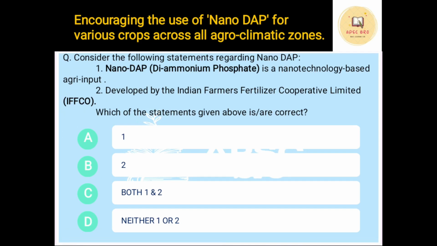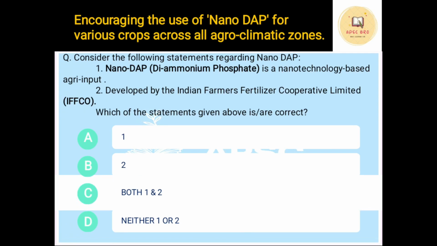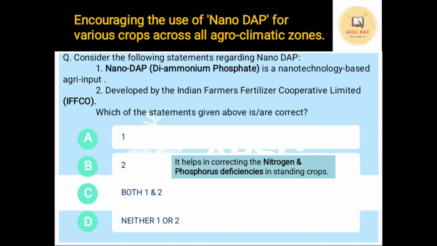DAP is diammonium phosphate. Is it nanotechnology based input for agriculture? First option. Second, it is developed by Indian Farmers Fertilizer Cooperative Limited. Okay, now both these statements are correct. Now, what is the use of this nano DAP technology? It helps in correcting the nitrogen and phosphorus deficiencies in standing crops. So it is a kind of fertilizer which gives very important nutrients for a plant, which is nitrogen and phosphorus. Okay. And it is developed by Indian Farmers Fertilizer Cooperative Limited.